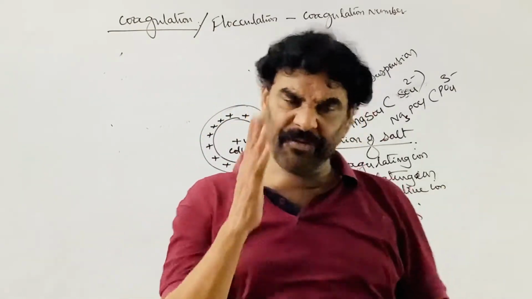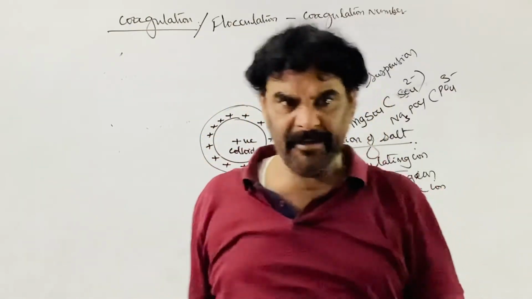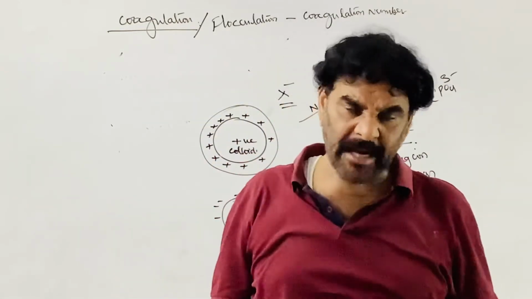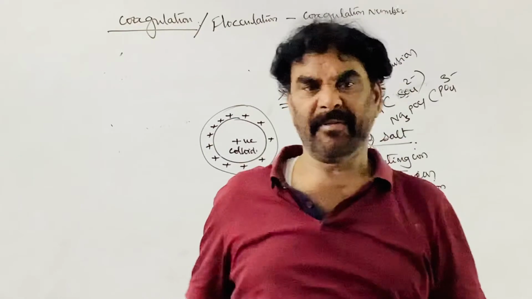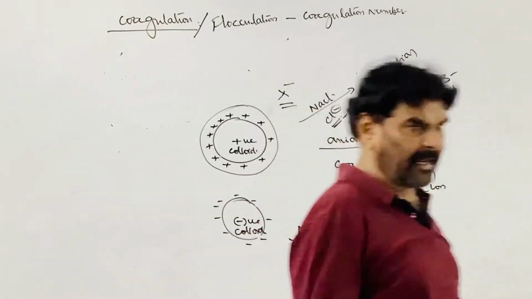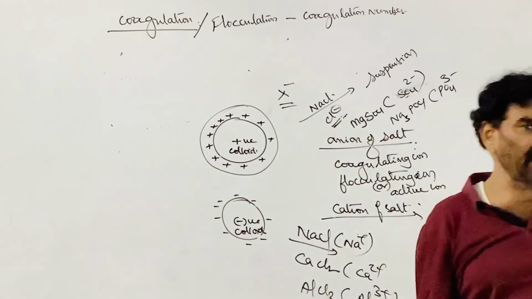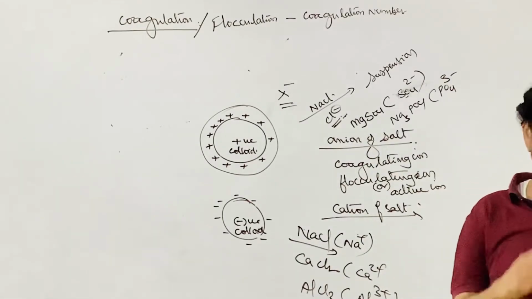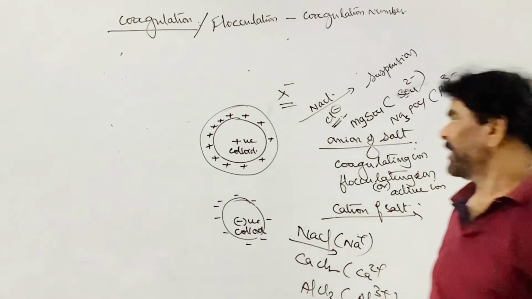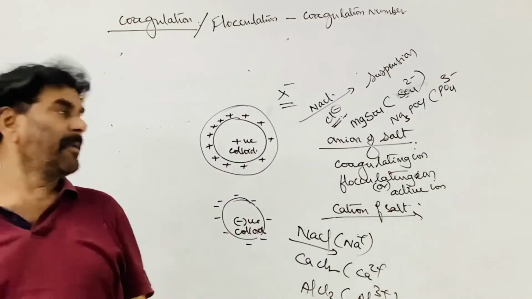If it is a positively charged colloid, then the anionic part of the added electrolyte is important in neutralizing the charge. A large amount of electrolyte has to be added in order to neutralize the charge.